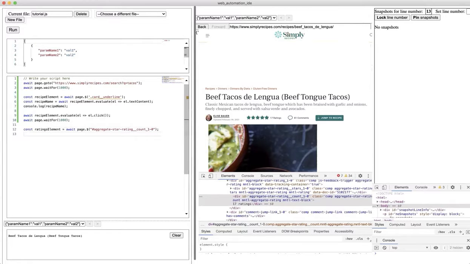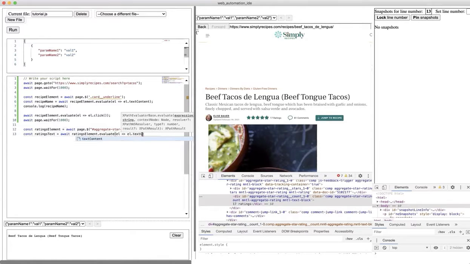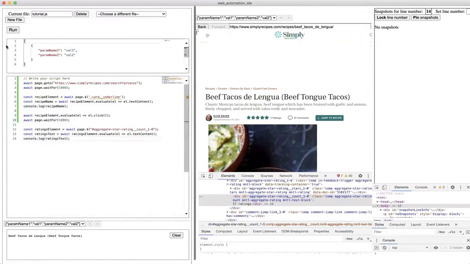We're going to get ratings element dot evaluate, similar to above, and then print this out. So let's run this.